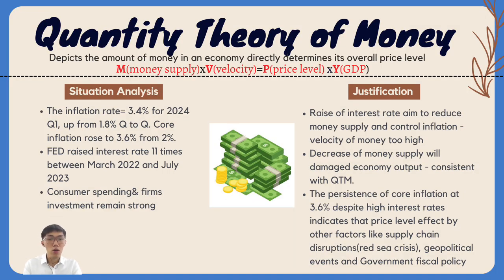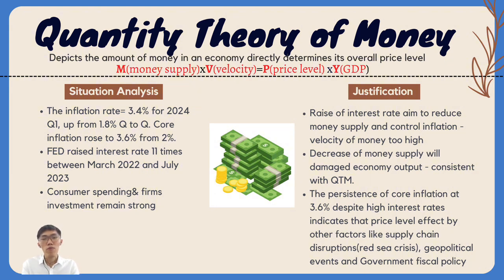Quantity theory of money. This theory depicts that the amount of money in an economy directly determines its overall price level. This is the formula MV equals PY. Situation analysis. The inflation rate of the US equals 3.4% for quarter 1, up from 1.8% quarter to quarter, and core inflation rose to 3.6%. The Fed raised the interest rate 11 times. Thirdly, consumer spending and firm investment still remain strong.